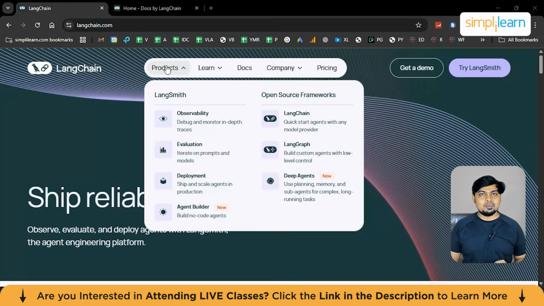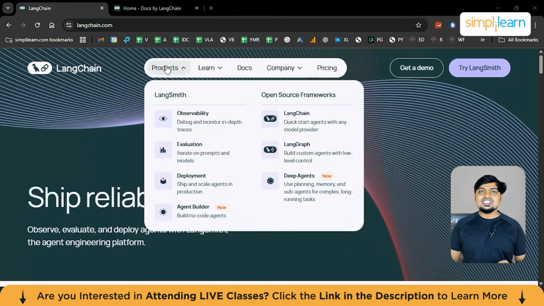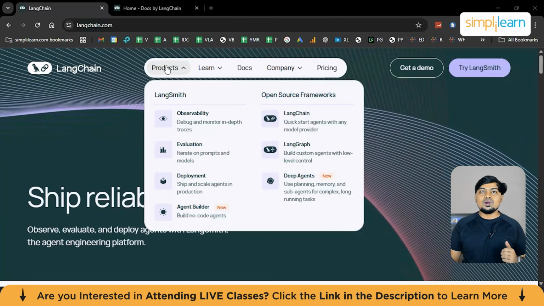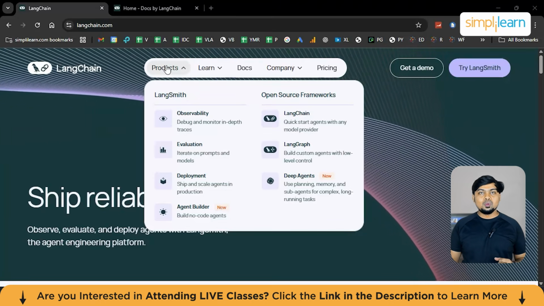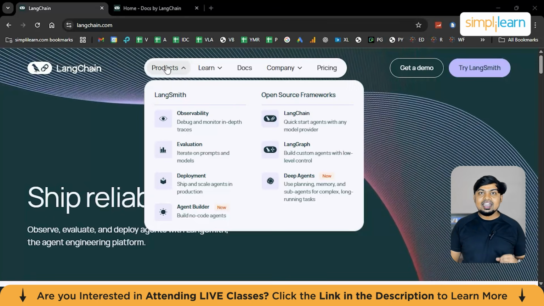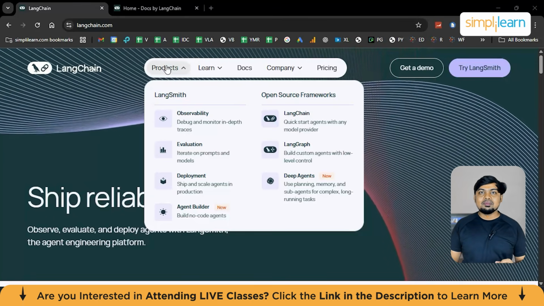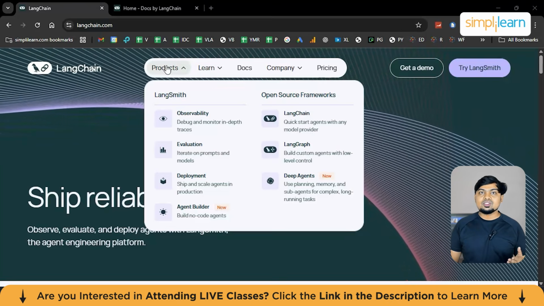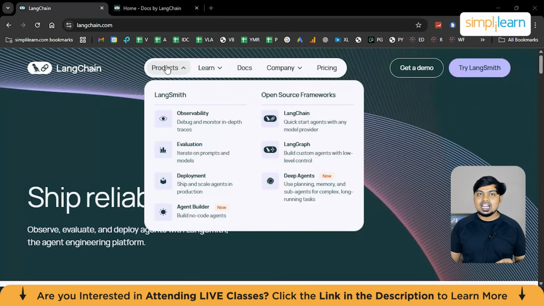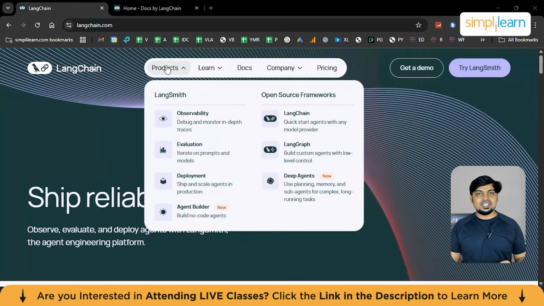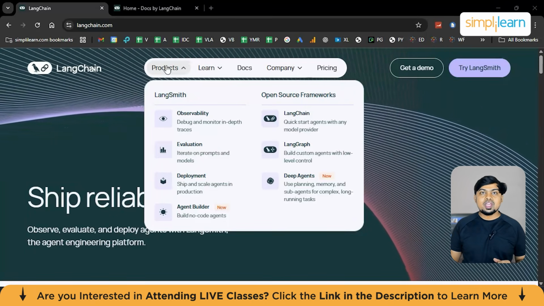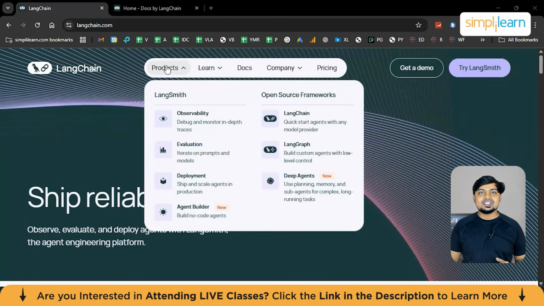Now the third core component, which is agents. An agent is where things get interesting. Agents allow the model to decide what action to take, choose which tool to use, observe the result, and decide the next step. In simple terms, agents add decision-making ability, but agents also introduce risk because now the model is in control of execution. This is why reliability and observability become critical, which brings us to LangChain's ecosystem.